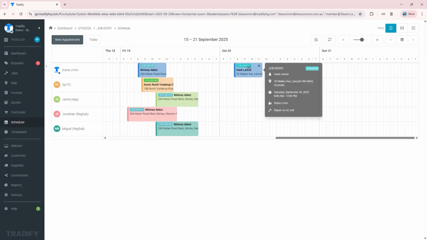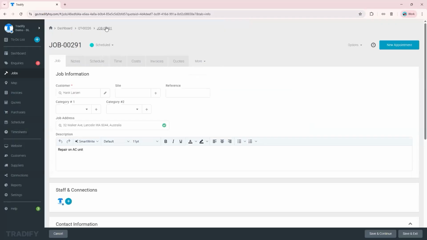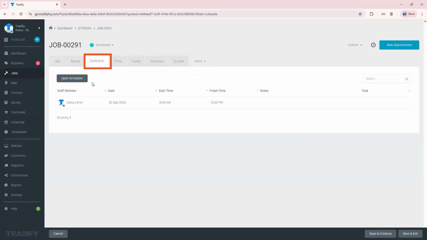So that schedule is already in that job card. So now we'll go back to that job. Click that job number in there. You can see the schedule tab here. This is where all of the appointments will be lined up if you have multiple appointments for this specific job.